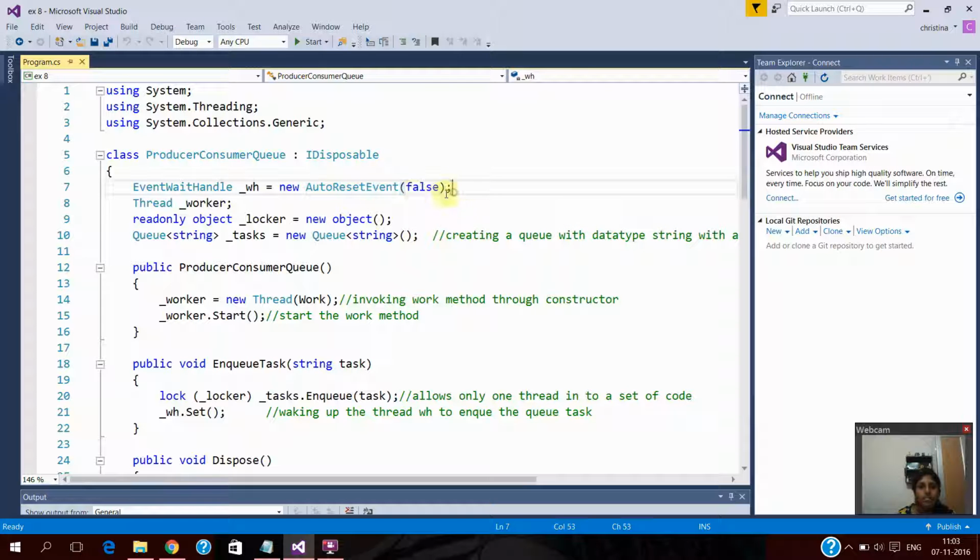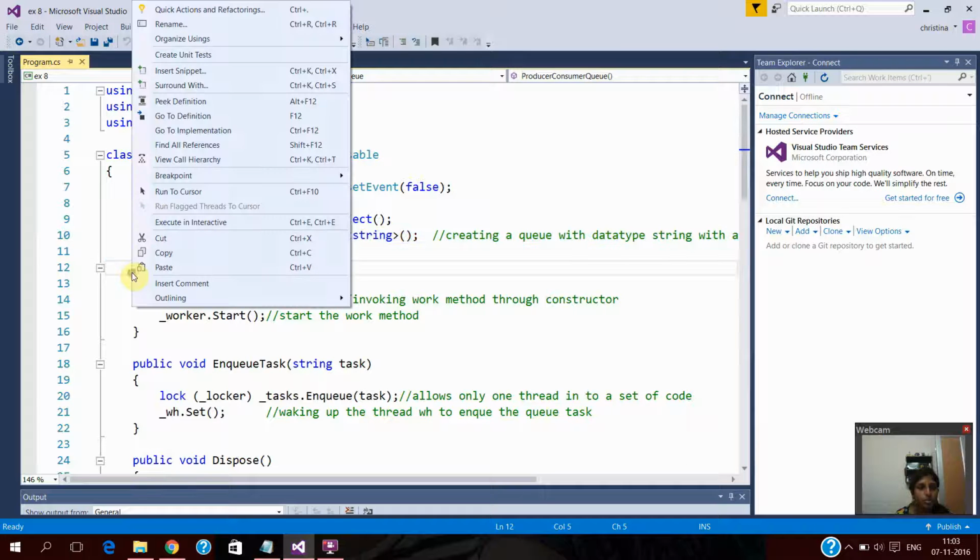is false, since I have given it as false. There is a thread called worker, and here a readonly object, so a concept called locker is being used, and this particular thing is used for creating a queue with data type string.